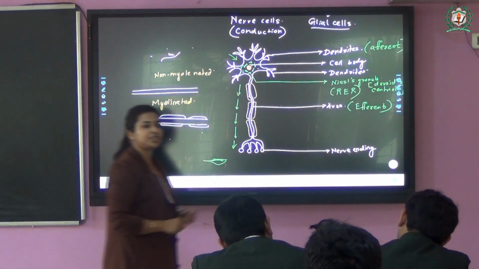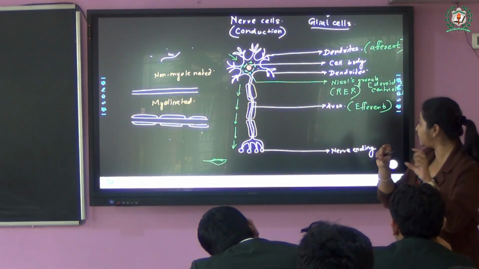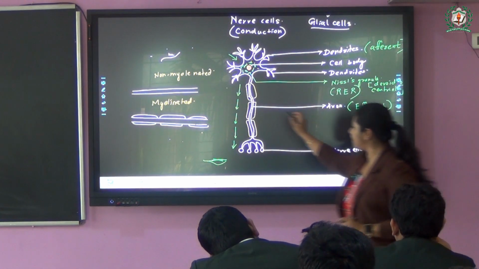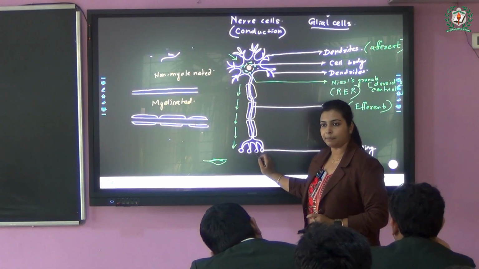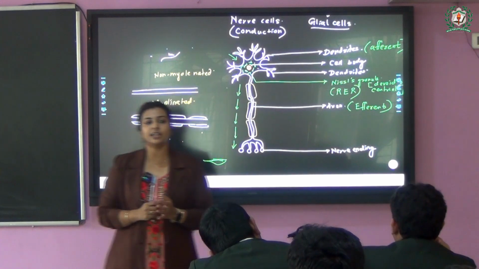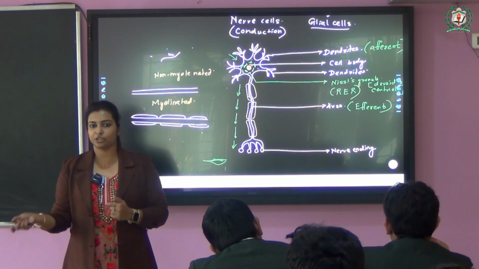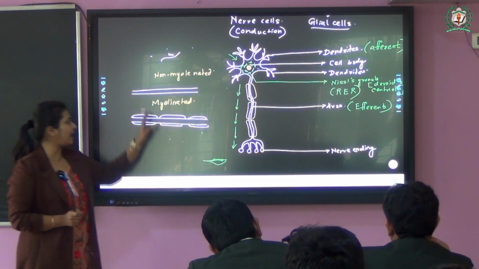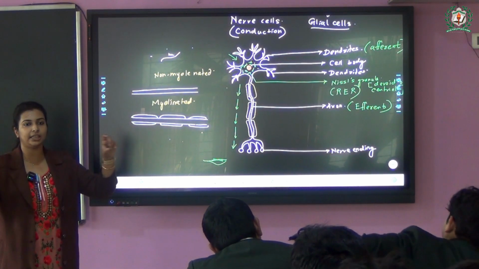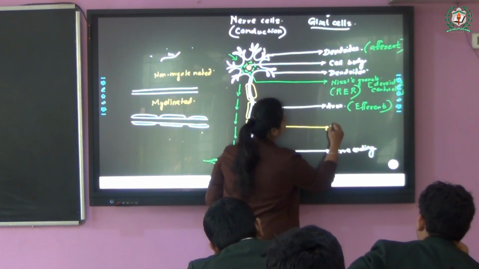Now, what is the myelin sheath? This is nothing but a fatty or lipid covering which protects the nerves all around, with some gaps. You can see there are some gaps, right? Now, if the myelin sheath is present, it gives the axon a shiny appearance. These neurons which have myelin sheath look a little shiny in nature. So this is my myelin sheath.